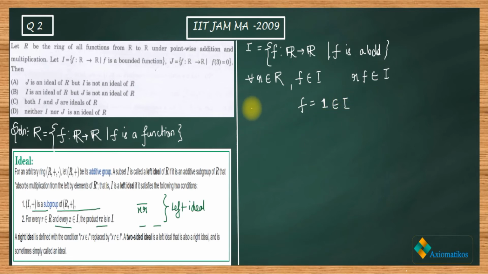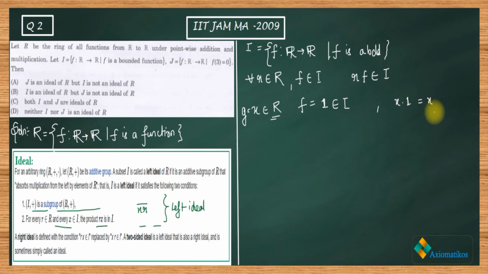Now I am taking the identity function, let me write it as g. So g is the identity function, g(x) equals x, which belongs to your ring R. Now let me check whether this product belongs to your given I or not. If you multiply them, you will get x.